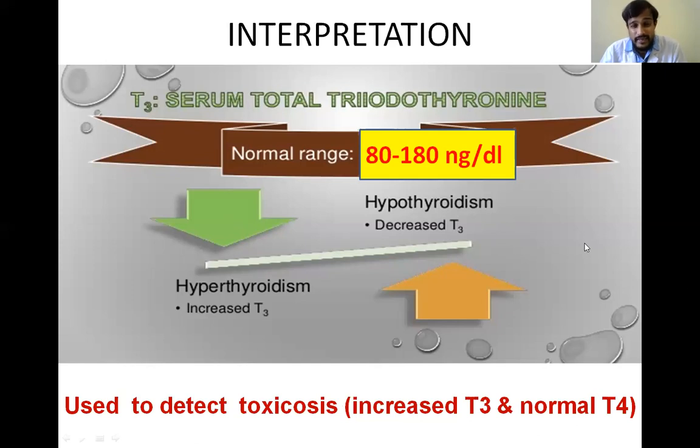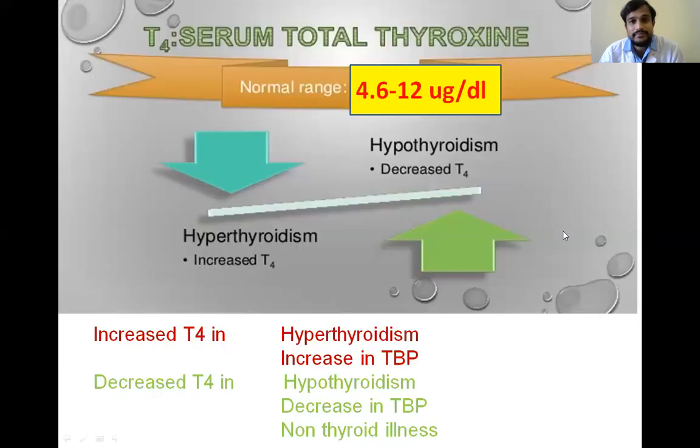In that case, T4 is normal. So any increase in T3 or T4 is hyperthyroidism. But only when T3 is increased, it is T3 thyrotoxicosis. And coming to T4, same thing. T4 is increased in hyperthyroidism, and T4 is decreased in hypothyroidism. The normal range of T4 is 4.6 to 12 microgram per deciliter.